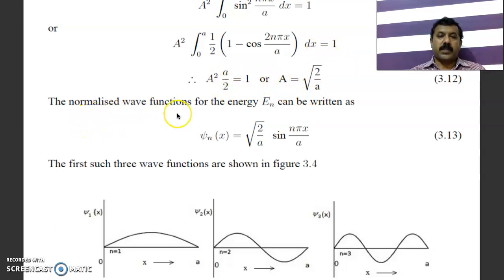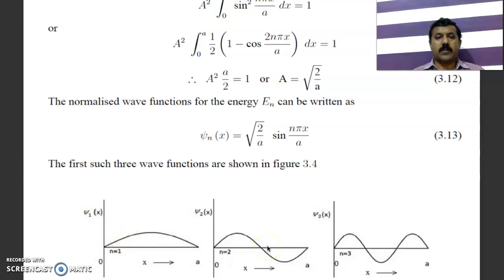The normalized wave function is given by psi n of x is equal to, so you have to substitute the value of a, so that is square root of 2 by a into sin n pi x divided by a. And the plot of the wave functions will be as follows. So if you plot psi 1 of x, as for the energy, here also the least value of n will be equal to 1, because otherwise the wave function becomes 0 everywhere and the particle does not exist. But we know that the particle is present there, so that is why the least value of n will be equal to 1. If you plot these wave functions as a function of x, you get plots like this.